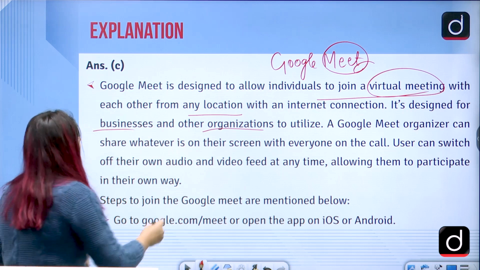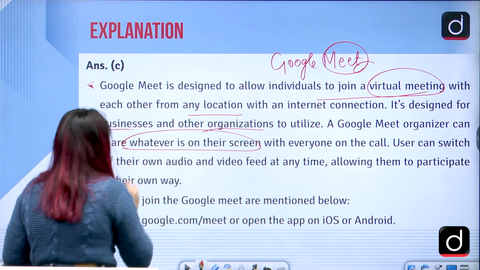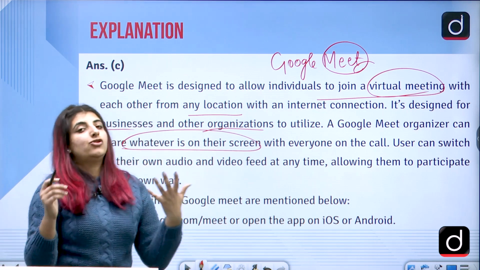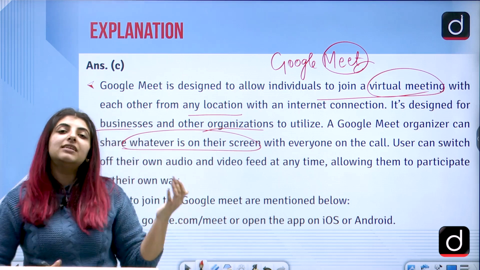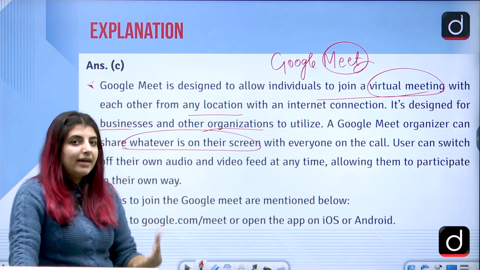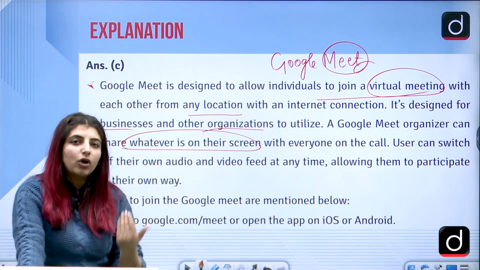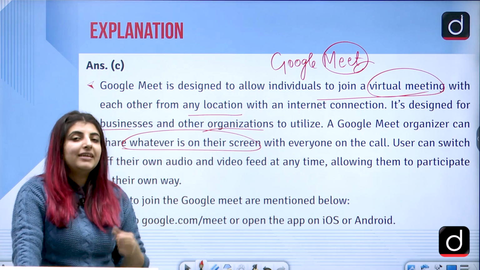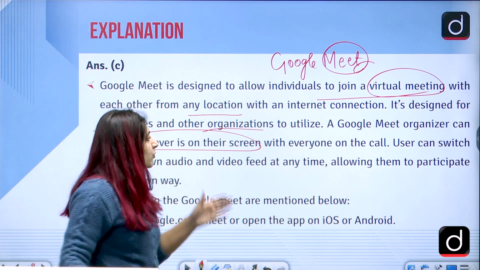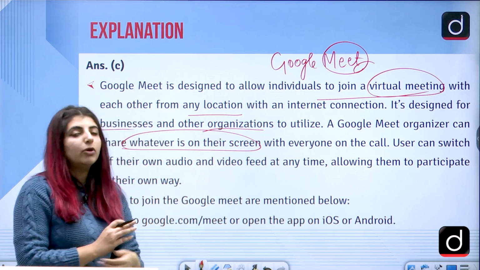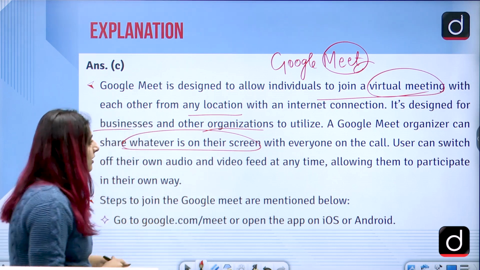Organizer can share whatever is on their screen. There is an option of screen sharing. So this can be a question which can be asked in the NET examination, right? That a person who is the Google Meet organizer, can they share their screens? Yes, they can share their screens with everyone on the call. So their desktop or the window that they want to share will appear on the screen.